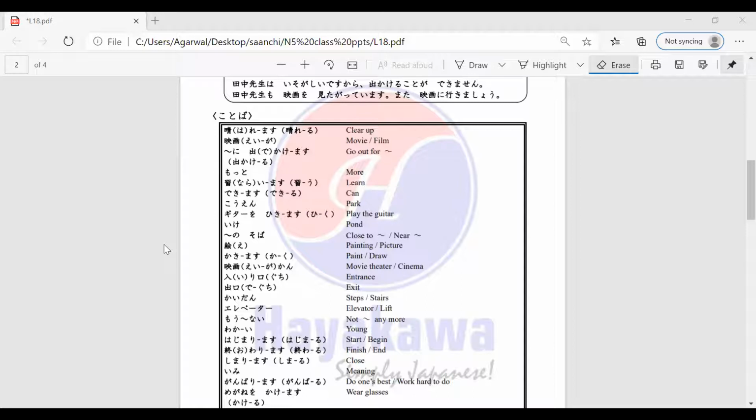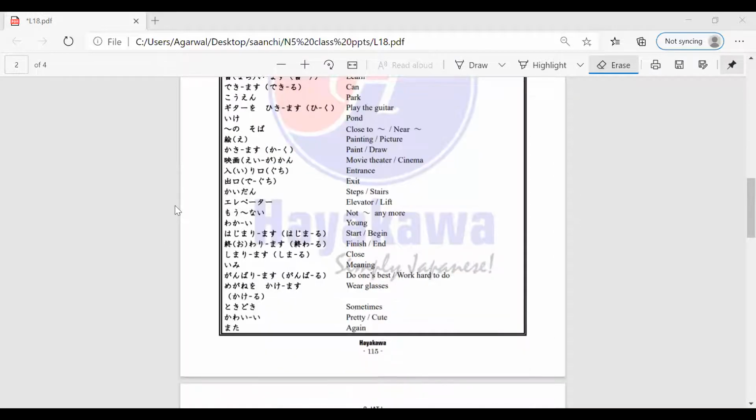Megane is nothing but your glasses that you wear. Again over here you can see the verb to wear glasses also differs. It is kakemasu or kakeru. The next word is tokidoki, which means sometimes. The next word is kawaii, which means pretty or cute.